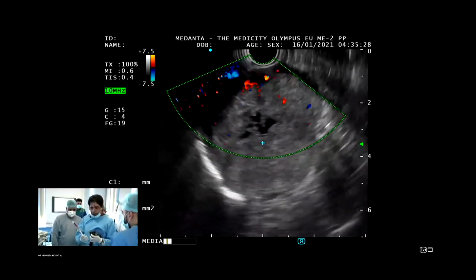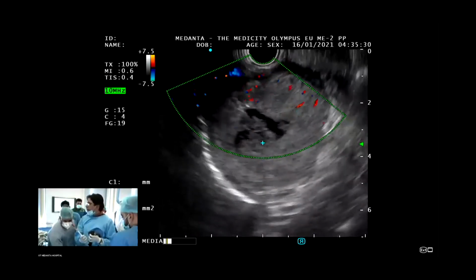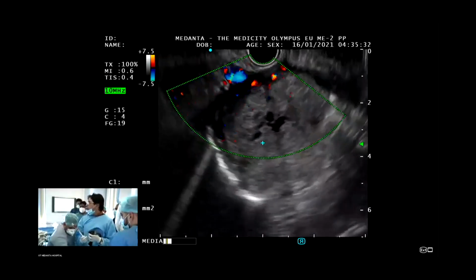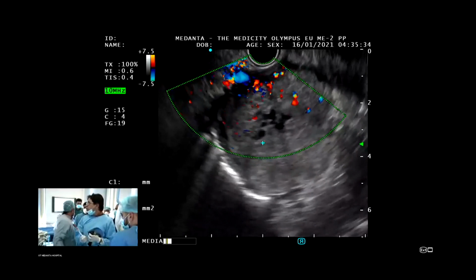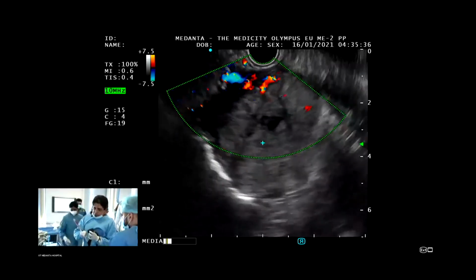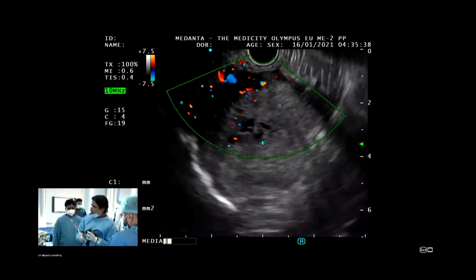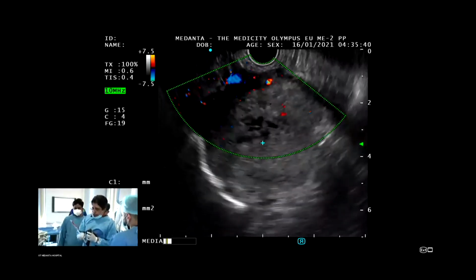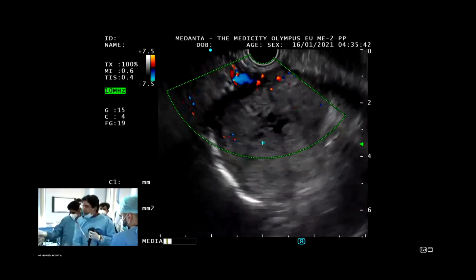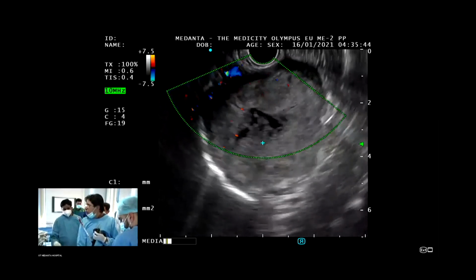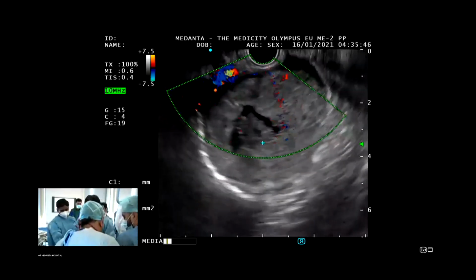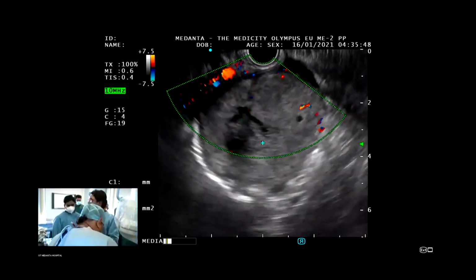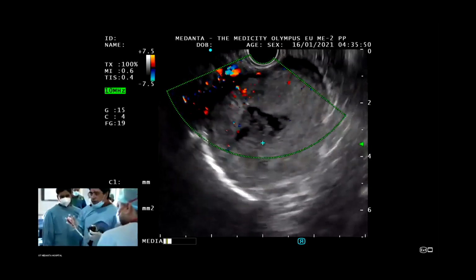That is important, because it should not move with the stomach wall. My assistant is going to hold the scope very firmly, so it should not move.